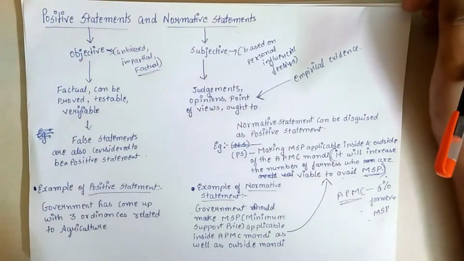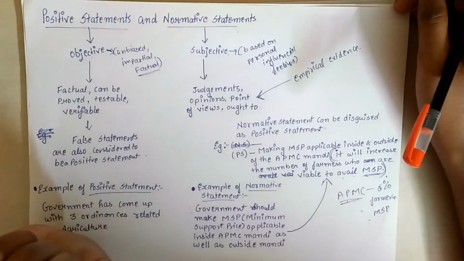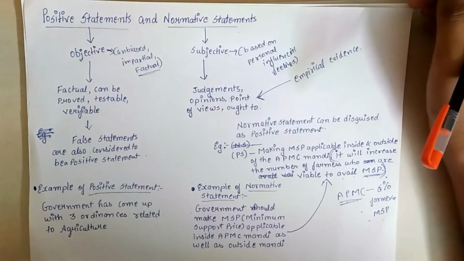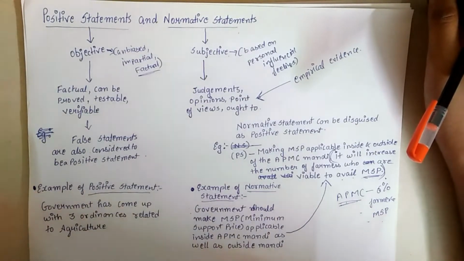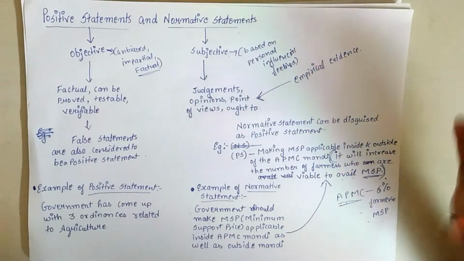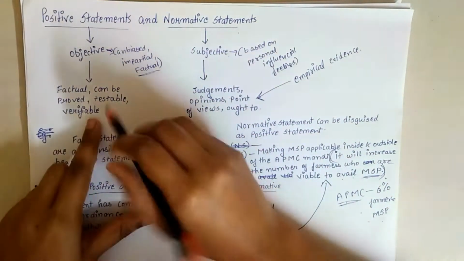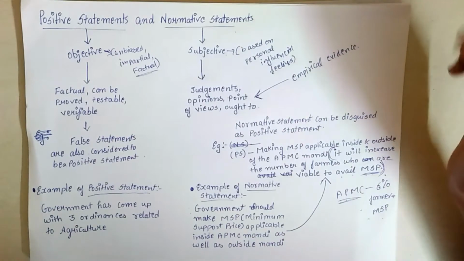A positive statement or positive analysis is basically an objective statement. An objective statement means a statement or analysis which is based on the real situation, or which is unbiased, which is not an opinion, but a fact which can be proven, tested, and verified.